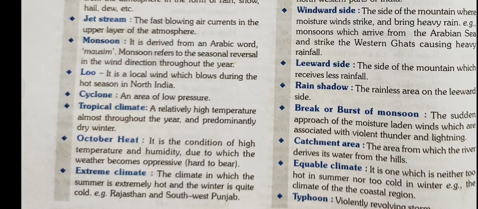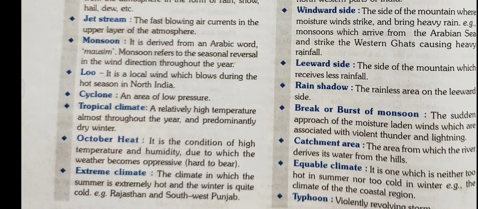Catchment area is the area from which the river derives its water from the hills. Like if Ganga is receiving water from Gangotri Glacier, then Ganga's catchment area is Gangotri Glacier.